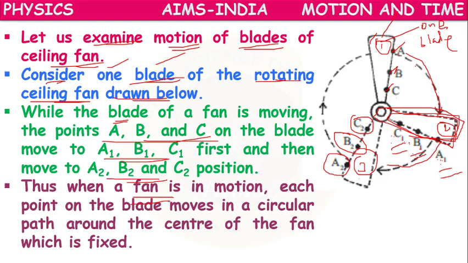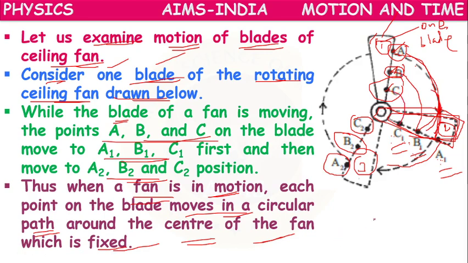It means that when a fan is in motion, each particle moves in a circular path around the center of the fan, which is fixed. The A particle moves in a circle, the B particle moves in a smaller circle, and the C particle moves in a smaller circle.